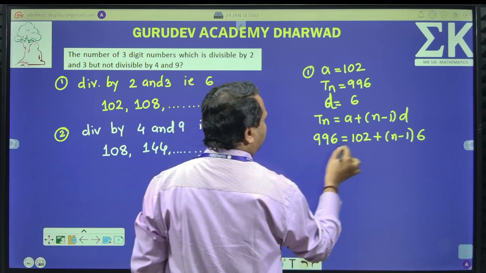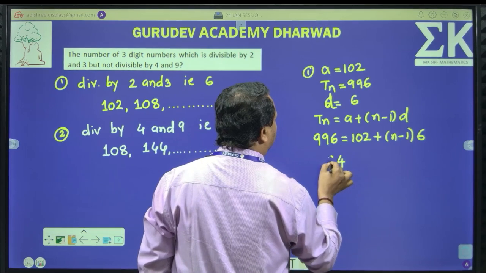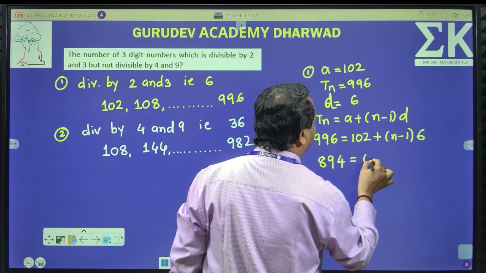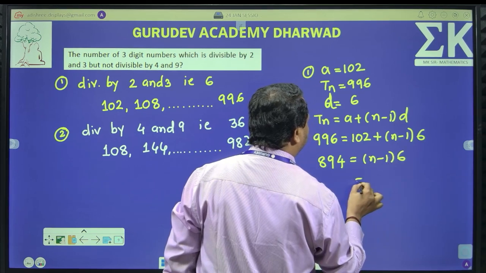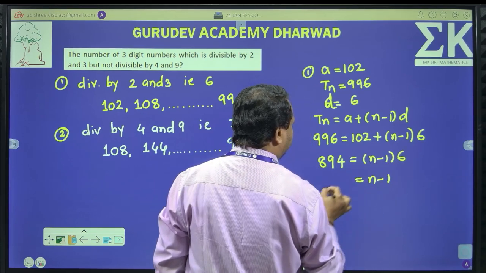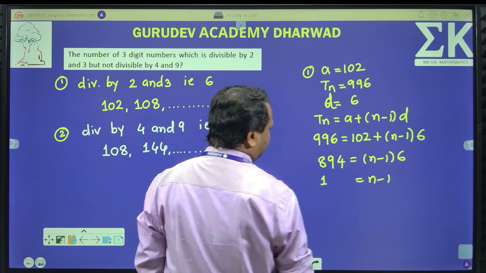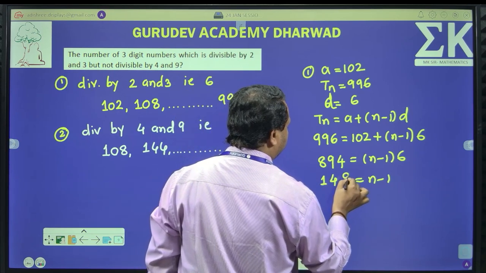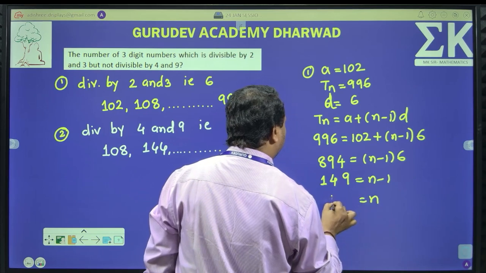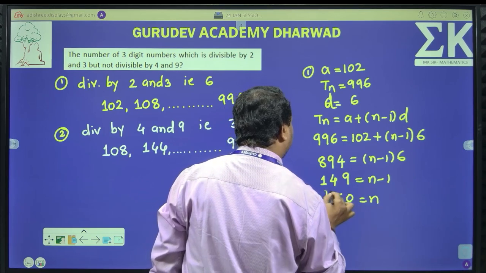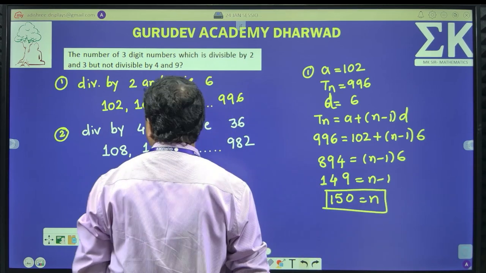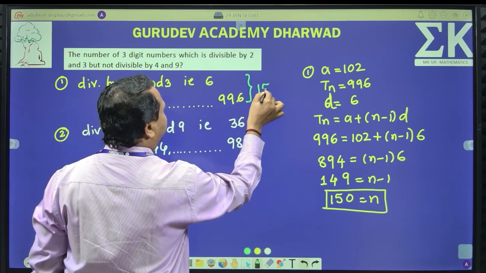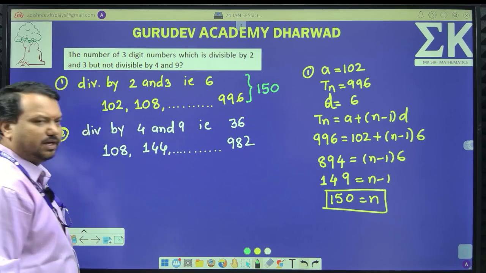Clear? So 996 minus 102 is 894, which is equal to n minus 1 into 6. Therefore, n minus 1 is equal to 894 divided by 6. 6 1s are 6, 29, 6 4s are 24, 54, 6 9s are 54. And n is equal to 150. In case number 1, how many terms are there? 150 terms are there, isn't it?